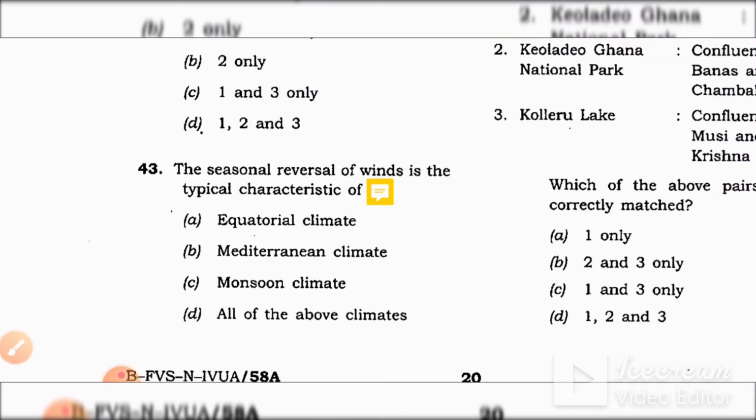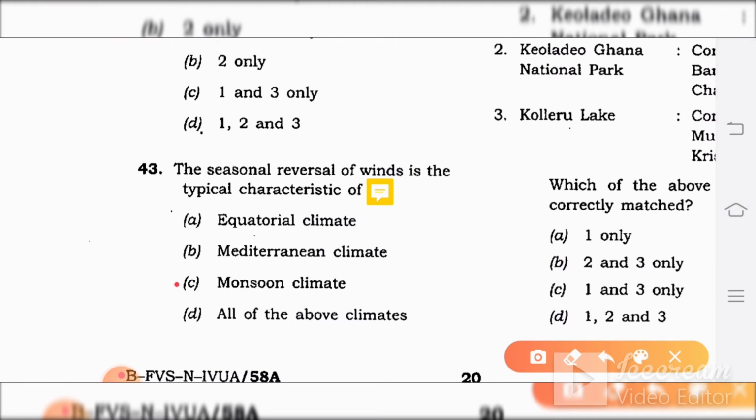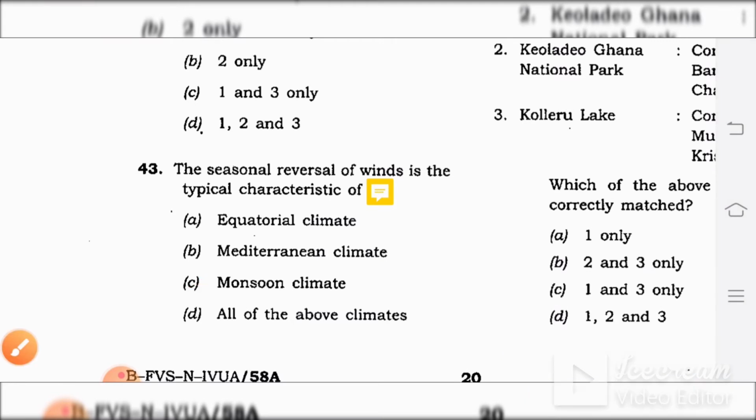The seasonal reversal of winds is a typical characteristic of which of the following options: A, equatorial climate, B, Mediterranean climate, C, monsoon climate, D, all of the above climates. The answer would be monsoon climate, which is well known. The reversal of winds is monsoon. The reason for Mediterranean climate, again, it would be shifting of belts.